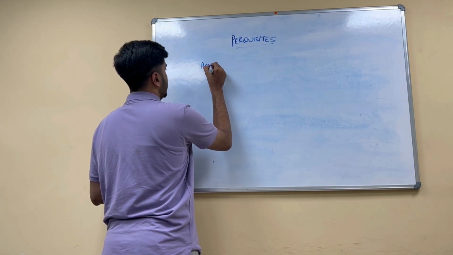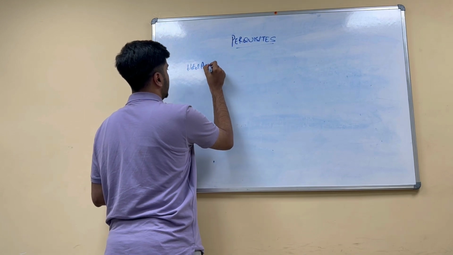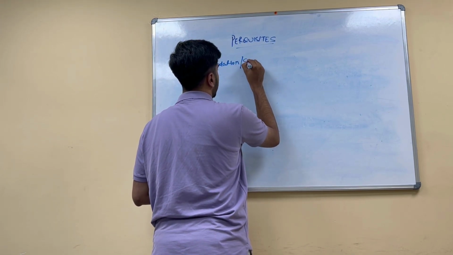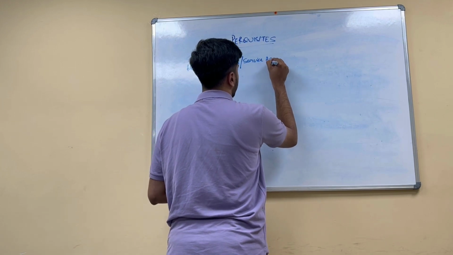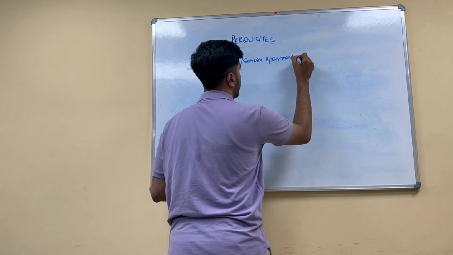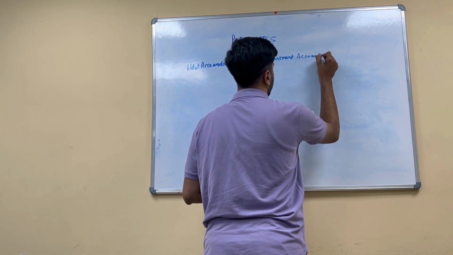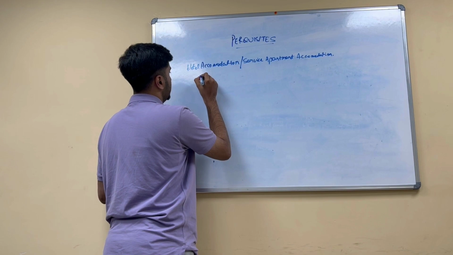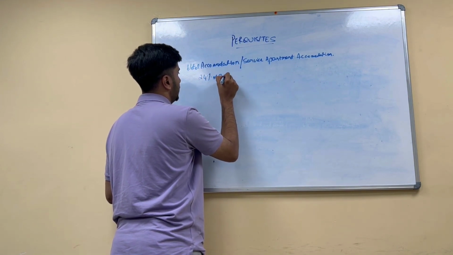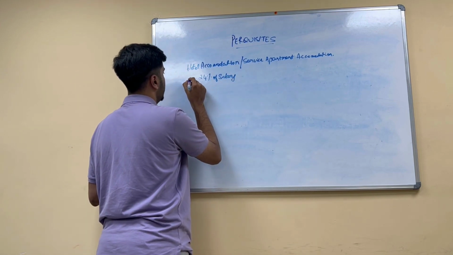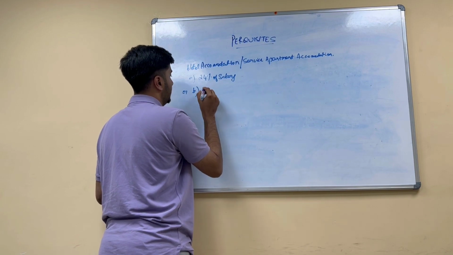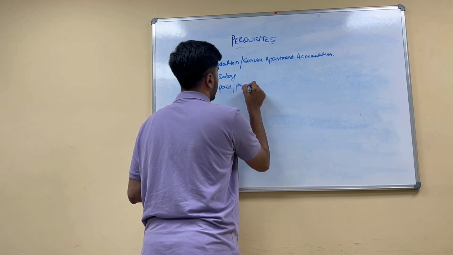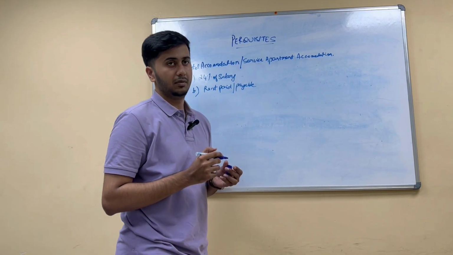So under accommodation, for hotel accommodation, also called service apartment accommodation, the value of perk is the lower of two: A, 24% of salary, or B, the rent paid or payable towards such hotel or service apartment accommodation.